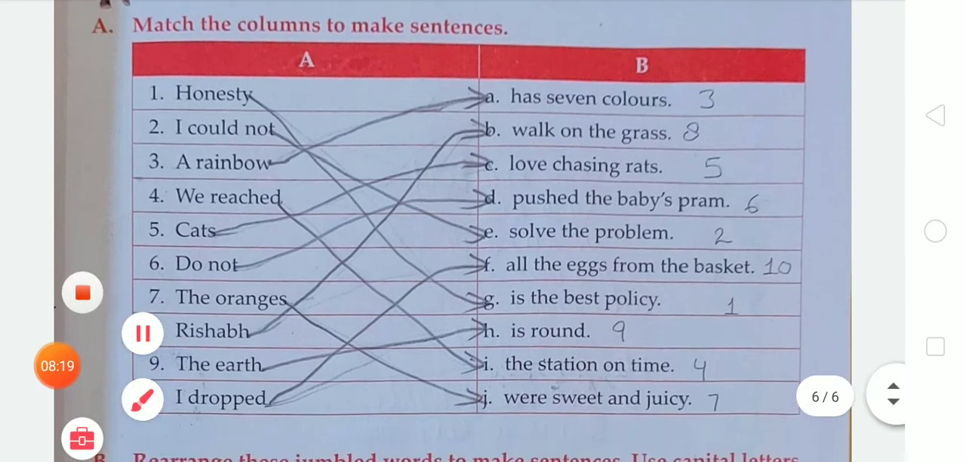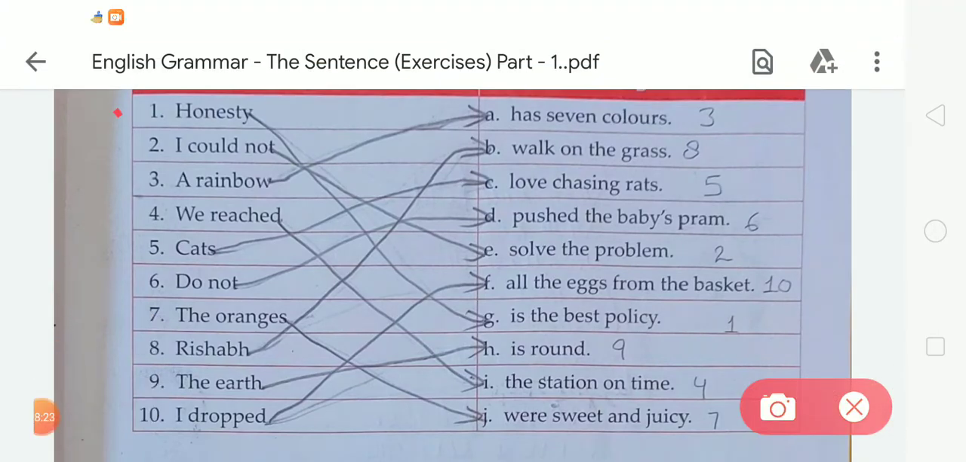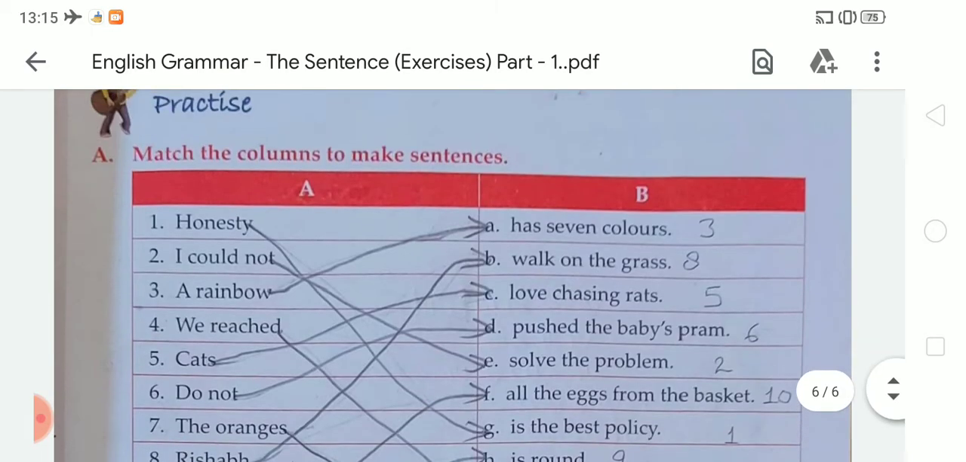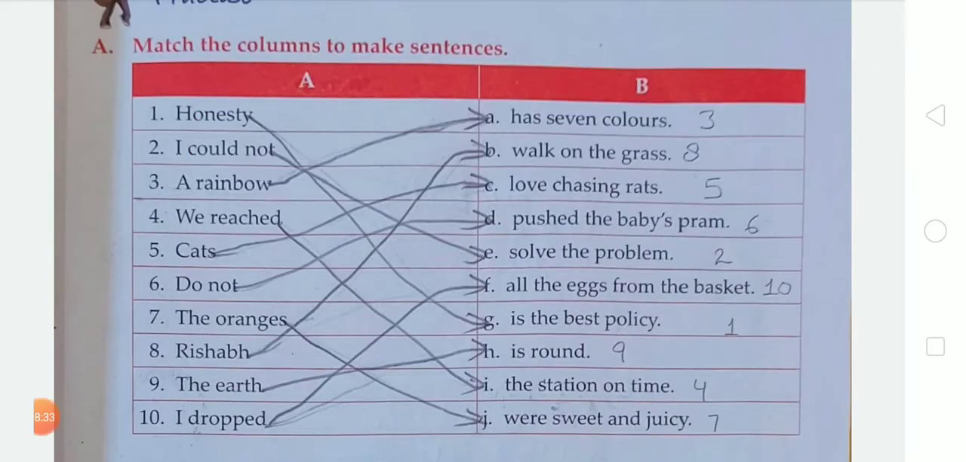So there is the first item in number 1, column A, "Honesty." Student, we have to match this with column B. So we have to match number 1 with G. Here is the group of words, "is the best policy." So student, "Honesty is the best policy," as you all know. So we have to match number 1 with G.